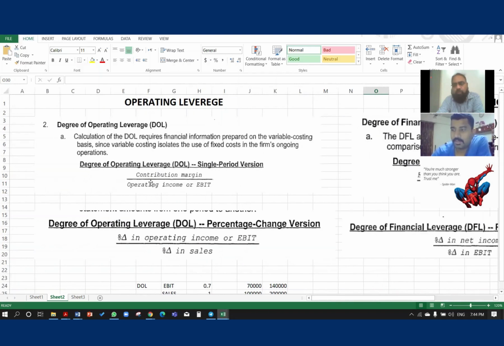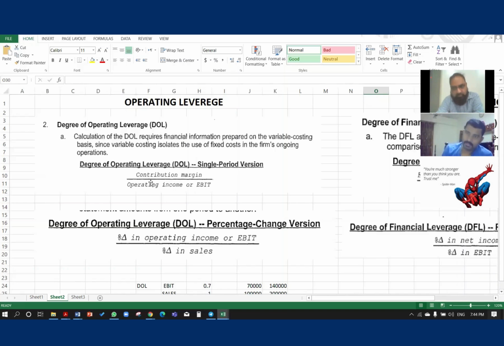And what will be the formula? If you're calculating operating leverage, the formula uses contribution margin. What do you understand by contribution margin? Sales minus variable cost. In other words, net income before fixed cost.